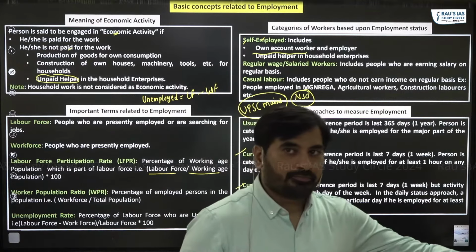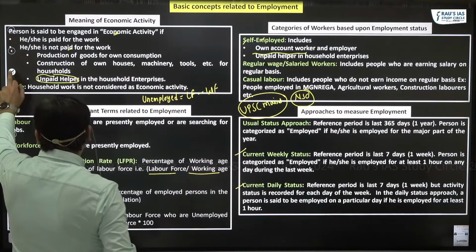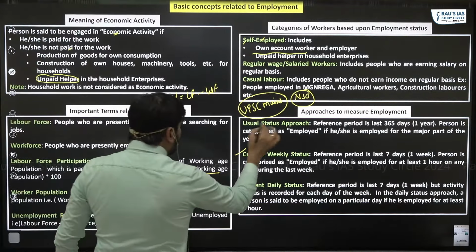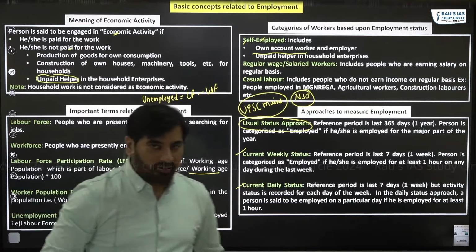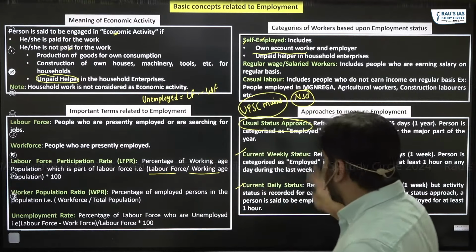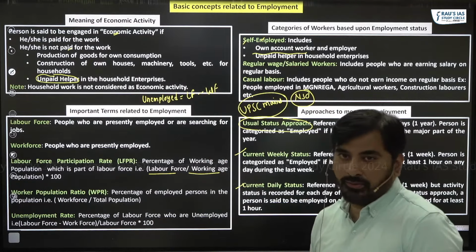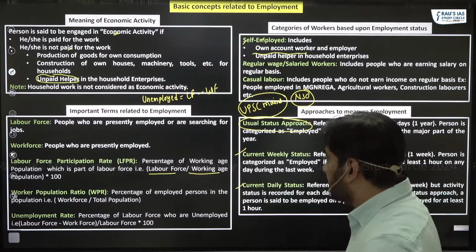Current weekly? Current, okay. The default approach in India is always the usual status approach. This is the default approach in India. Please remember that. Okay? So having discussed the basics related to employment, let's look at the employment trends in India.